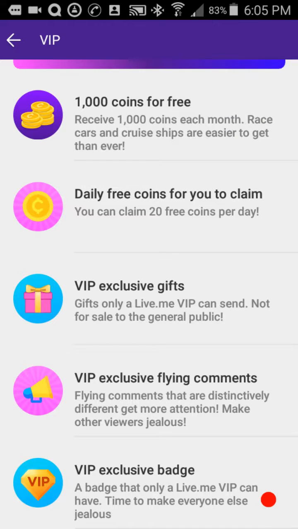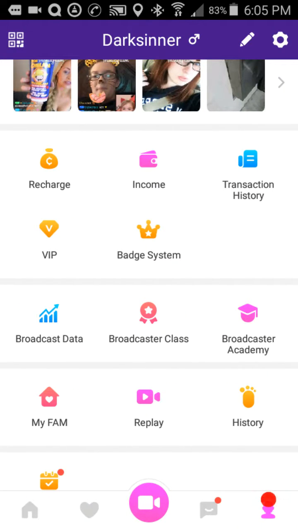Little extra VIP features, specialized basically for VIP members. VIP flying comments, VIP exclusive badge, so the chat members or the broadcaster or people who are coming to watch your broadcast can tell that you're a VIP and you pay to be on the platform.